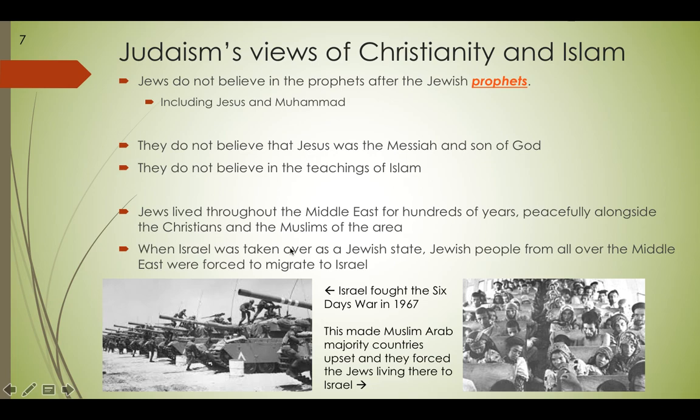So this is when we begin to talk about the conflicts that happened in the Middle East for Jews. The Jewish people got their country Israel in 1948, but then they had a war defending this land and taking over more land in 1967. But this made the Muslim Arab majority countries upset, and those countries forced the Jews living there to Israel. So this is just a picture of these Jews moving to Israel in the 1960s.